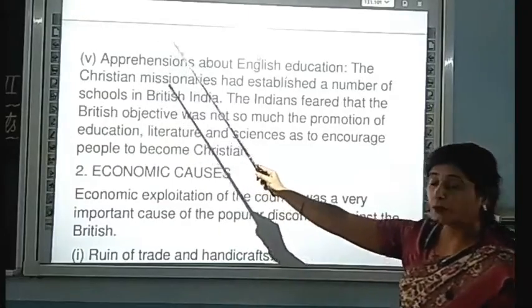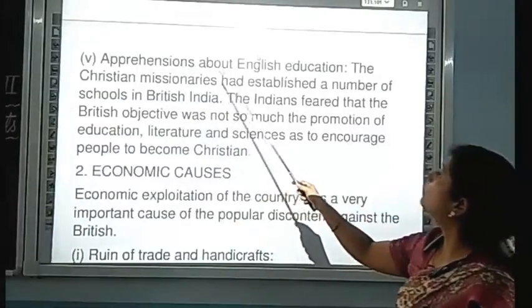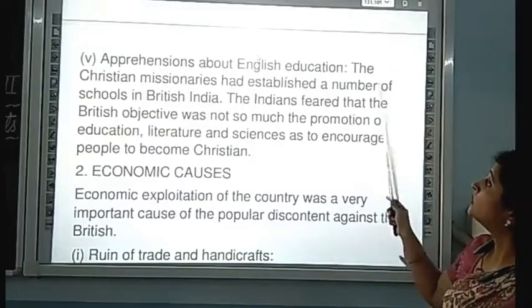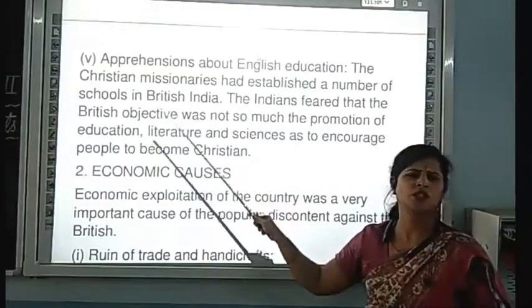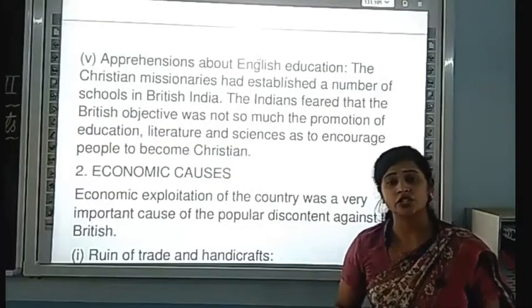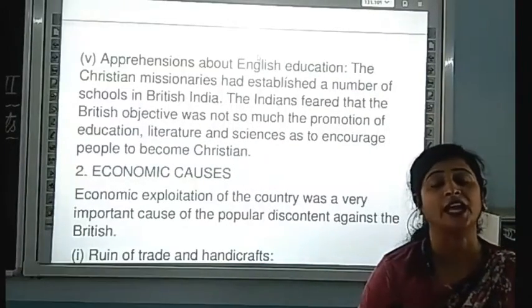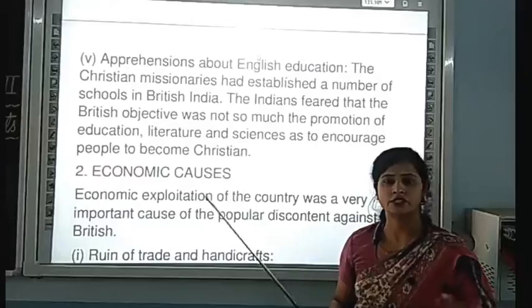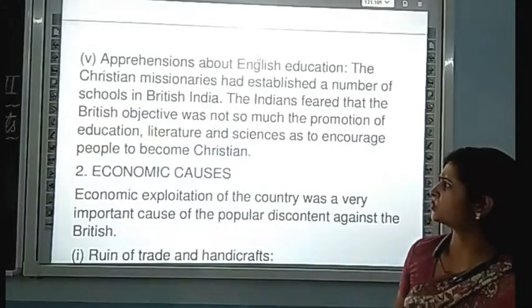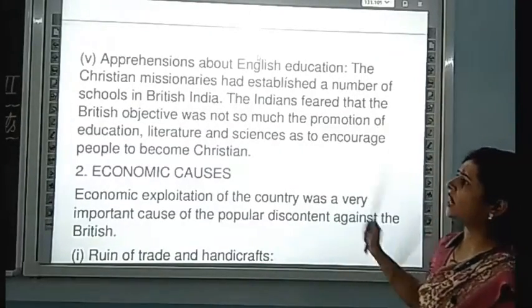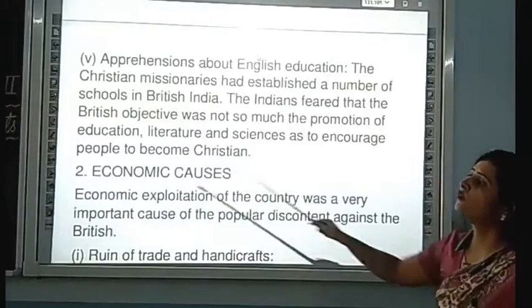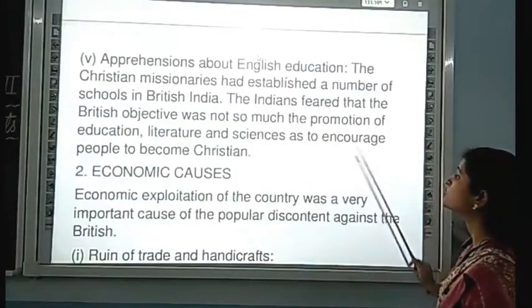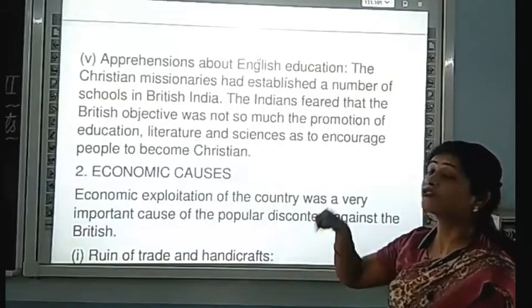Now, the fifth point is apprehension about English education. The Christian missionaries had established a number of schools in British India. When the British ruled our country, at that time Christian missionaries started so many schools. Indians feared that the British objective was not so much the promotion of education, literature and science as to encourage the people to become Christian.